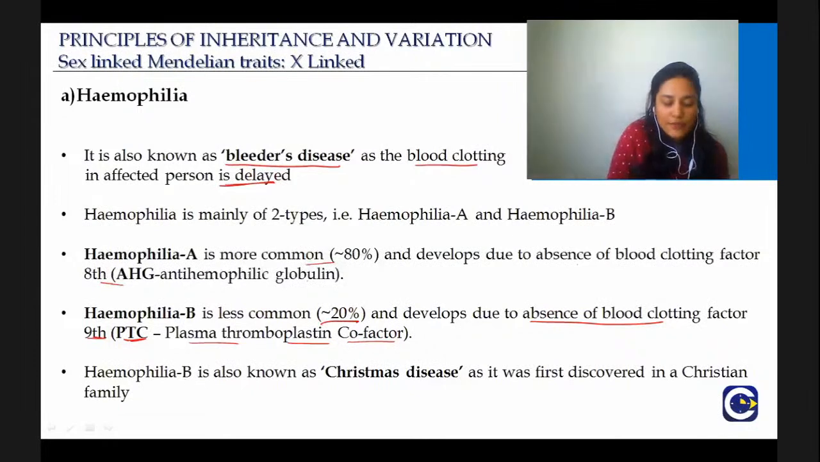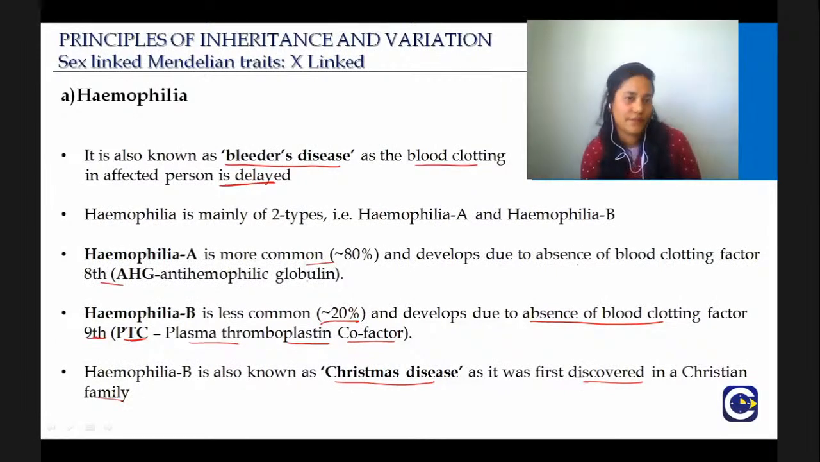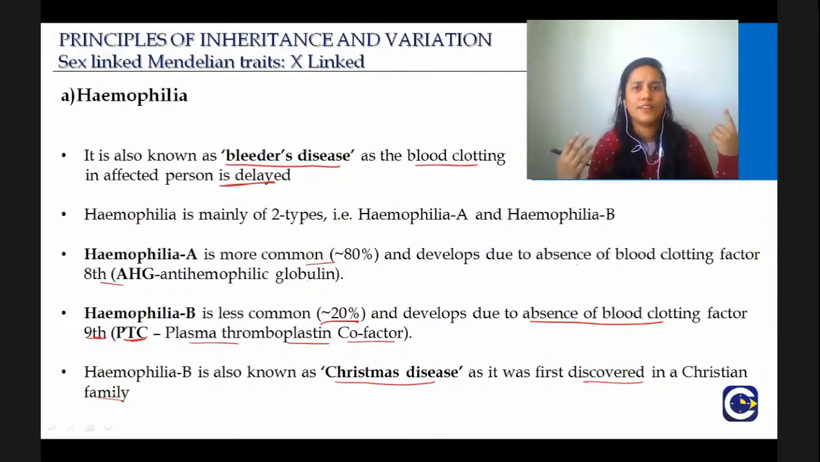Okay. Then hemophilia B is also called Christmas disease as it was first discovered in a Christian family. So bleeder's disease will be both hemophilia A and hemophilia B, and hemophilia B is also called Christmas disease. I haven't seen this question, but they have the potential to ask this as well. So just remember this. It was first discovered in some Christian family. Probably, I don't know, maybe one of them cut something and then they discovered when they ran to the hospital. Maybe. Okay, so then let's proceed.